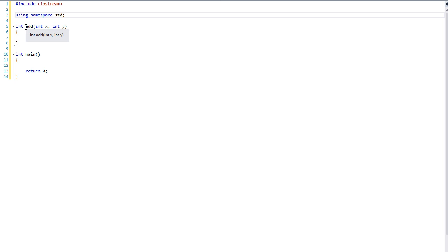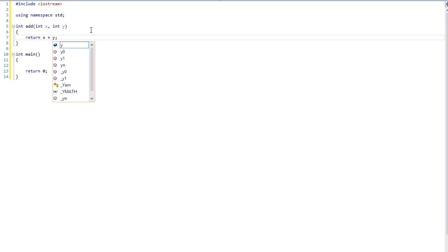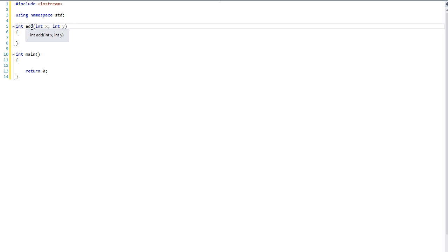Now, what does add need to return? Well, we give it two values. Add should pretty much return the addition of those two values. So return x plus y. So this integer, where we have int add, this integer right before the word add, that is the return type.